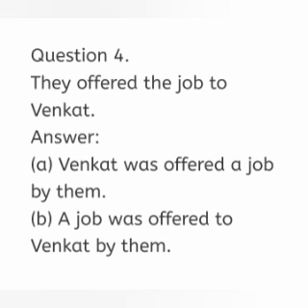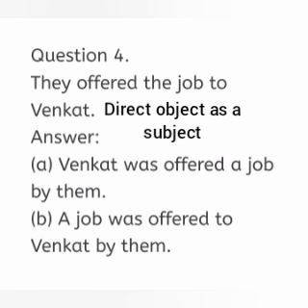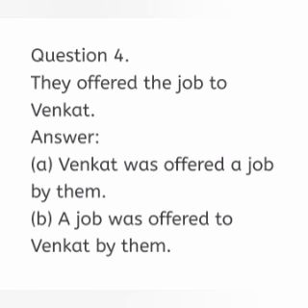For the B sentence, we have to transform the direct object into the subject. Direct object is the job. We transform that into subject. A job was offered. To whom that was offered? To Venkat. And then by agent, finally subject to object transformation, them. So the answer is a job was offered to Venkat by them.